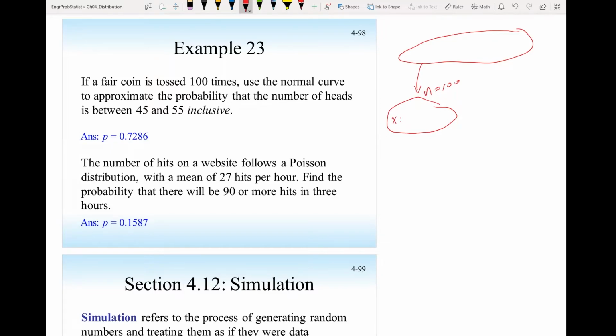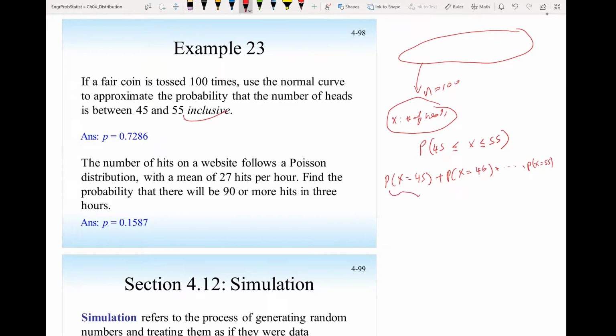So my x here is the number of heads, and they need the probability x inclusive, equal or larger than 45 and less or equal 55. Now, if you try to solve this problem using the binomial distribution, it will be very long. And if this problem came in the test, the 1 hour you have will not be enough. Because if you try to use a binomial distribution, that means you have to find the probability x equal 45 plus the probability x equal 46 all the way to the probability x equal 55.